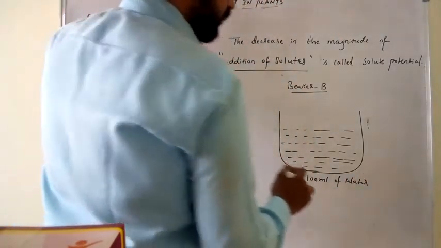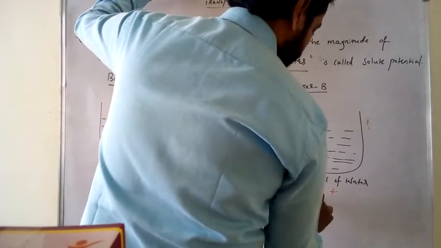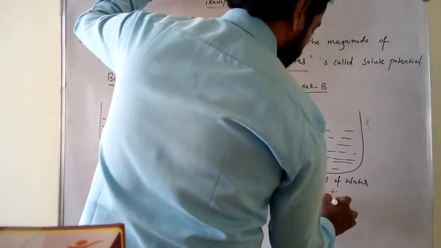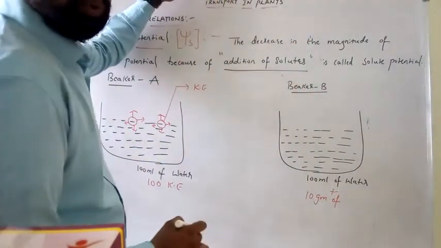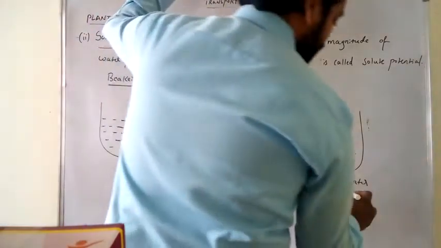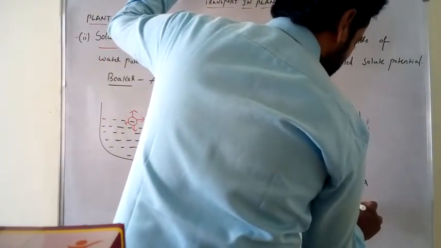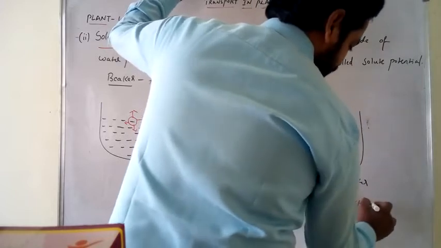Now, this 100 ml of water is mixed with 10 grams of solute. What is the solute? Salt, NaCl. 10 grams of salt, NaCl.